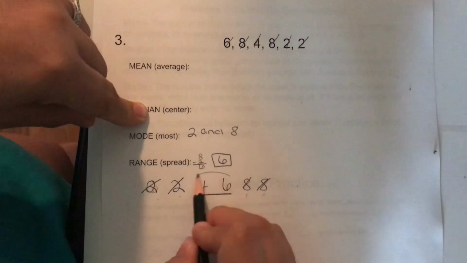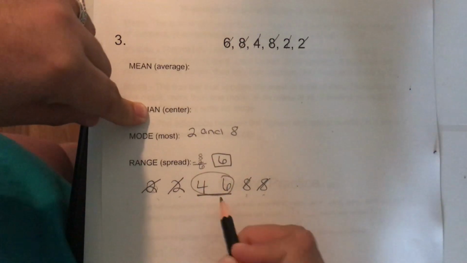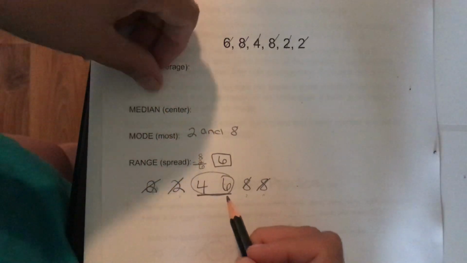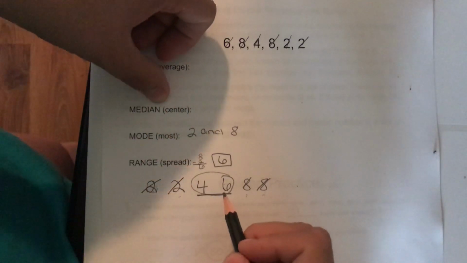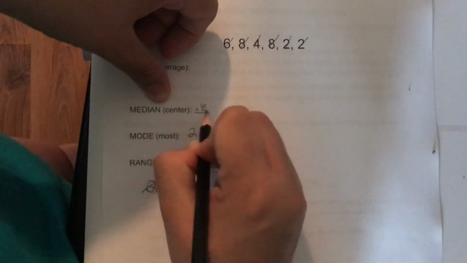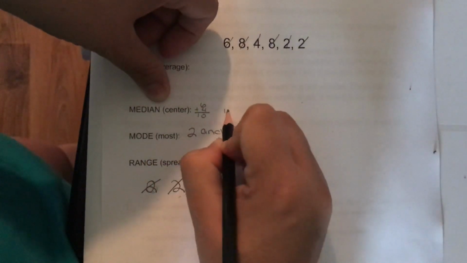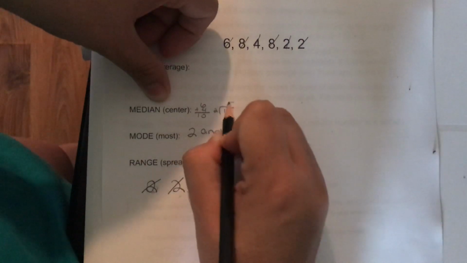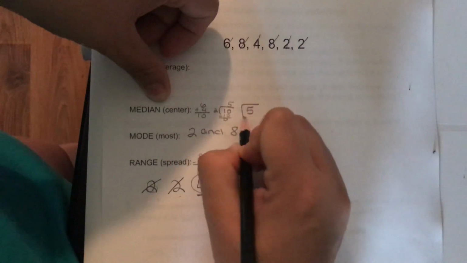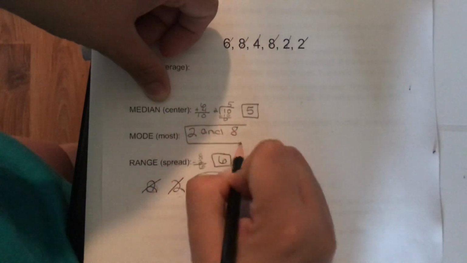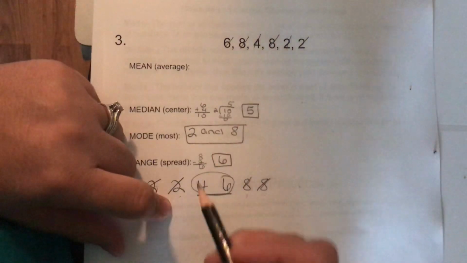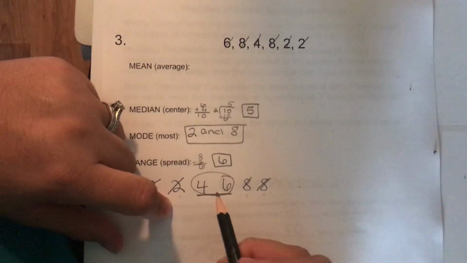When you have 2 numbers in the middle, you find their average, meaning you add them up and divide by 2. Because there's 2 numbers, we do 6 plus 4, that's 10, and 10 divided by 2 is 5. So 5 is my median. And you can kind of tell because 5 is in between 4 and 6.